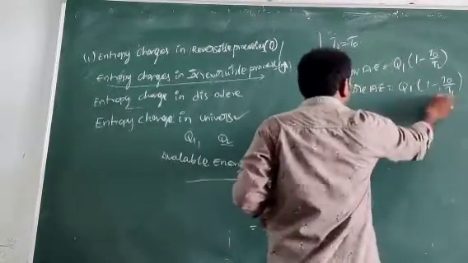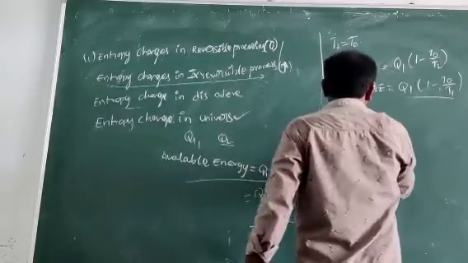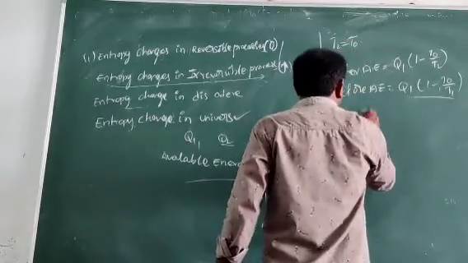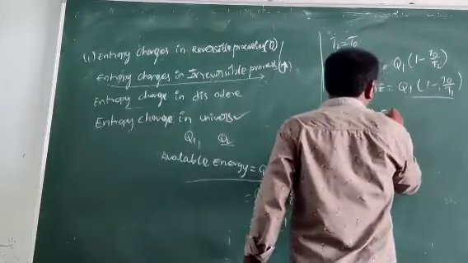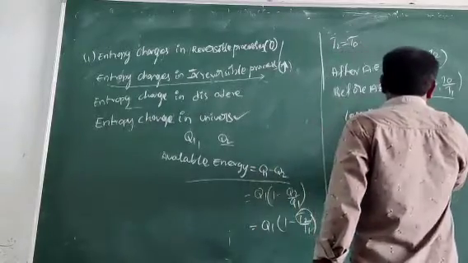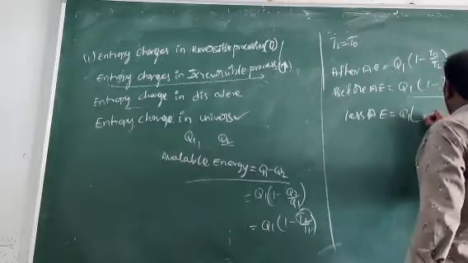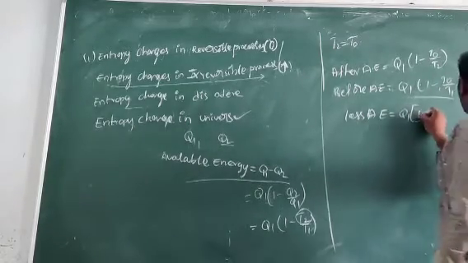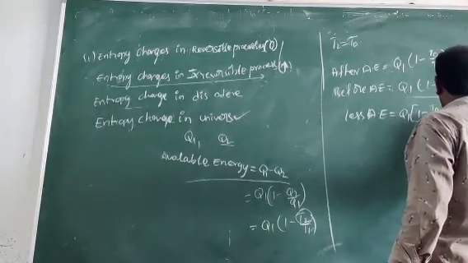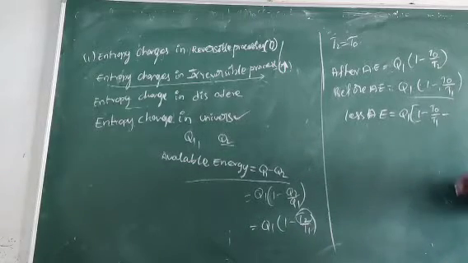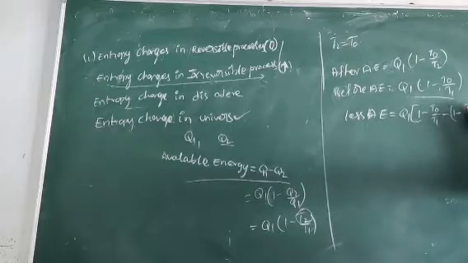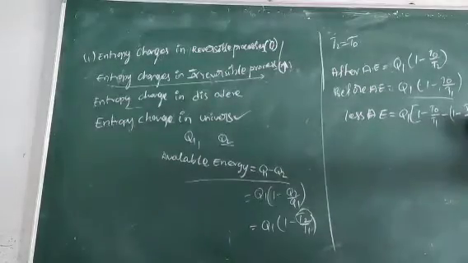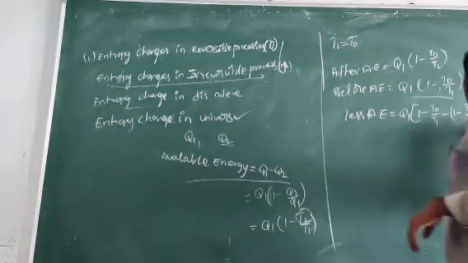The lost available energy equals Q1, which is common to both: 1 minus T0 by T1 minus 1 minus T0 by T2.